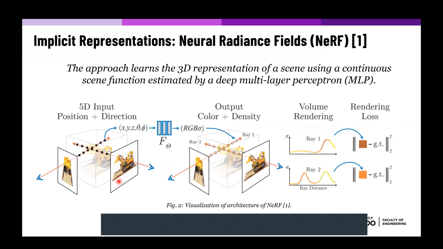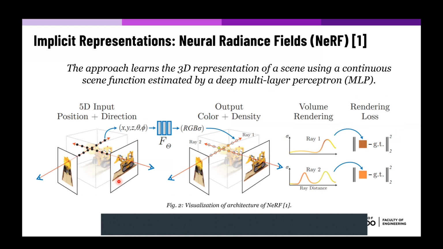These types of approaches take a different approach, where they try to learn the full 3D representation of a scene using a continuous scene function estimated by a deep multi-layer perceptron. In other words, they basically encapsulate the full 3D structure of the scene within a multi-layer perceptron.